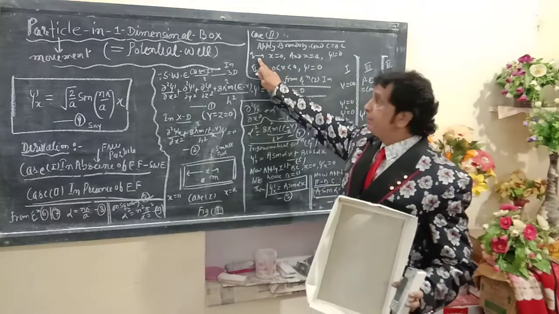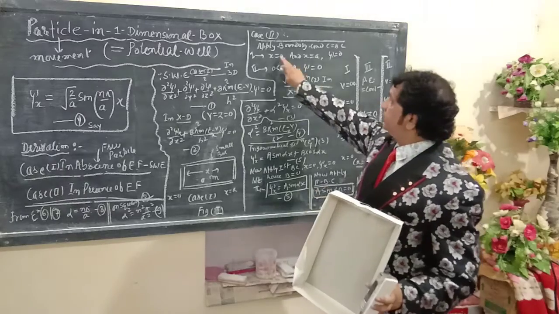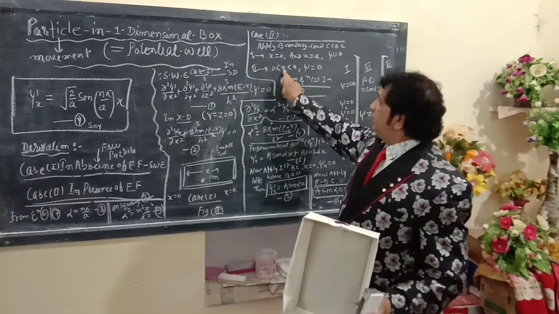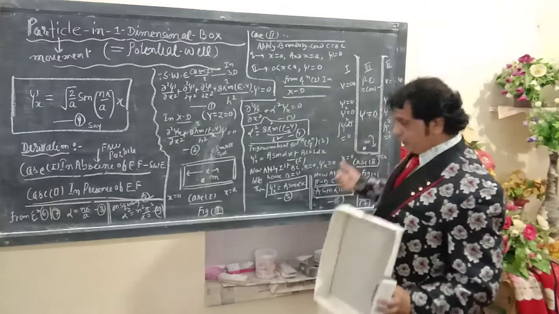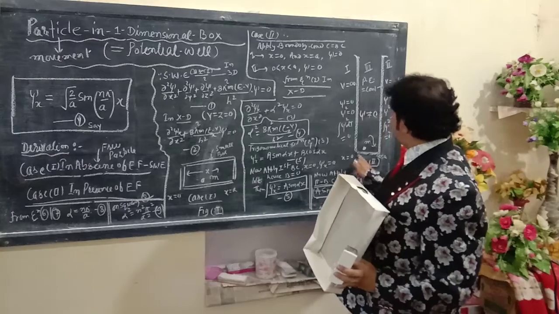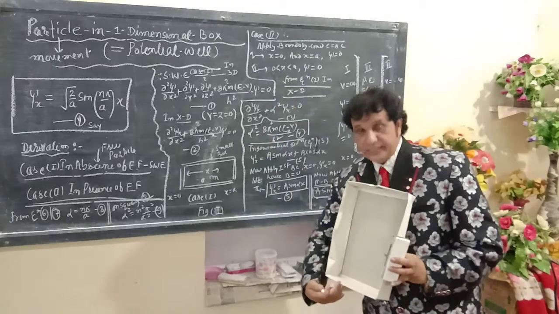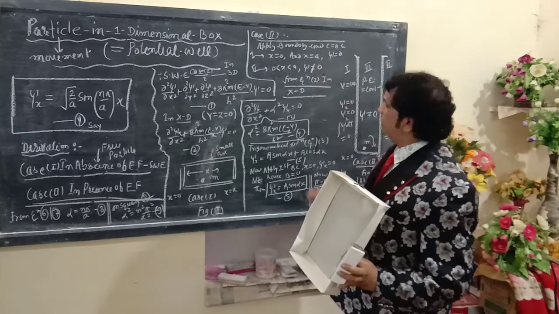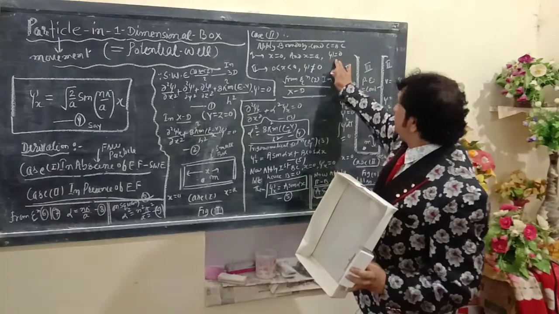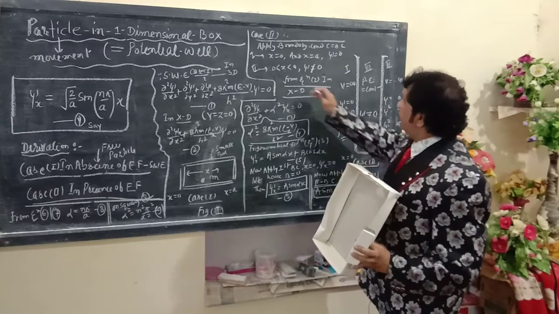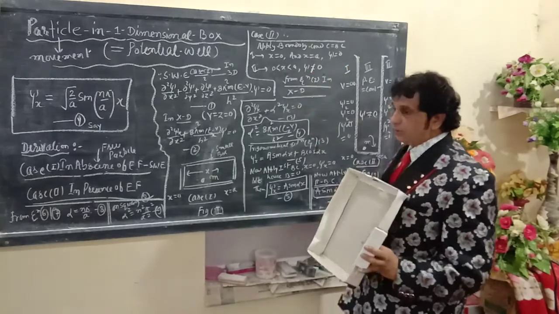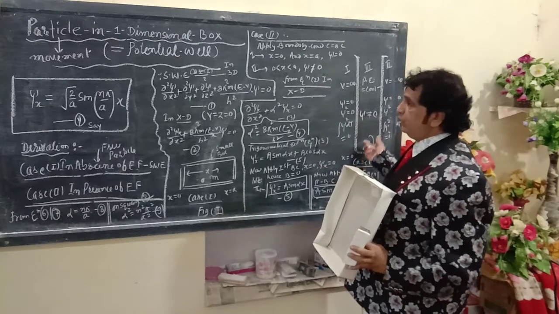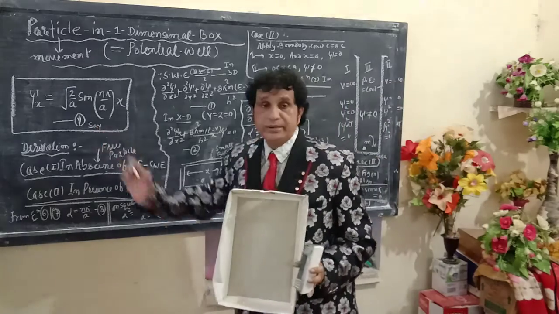First, I apply this to the potential system: at x = 0 and x = a, psi = 0. And second, for x greater than 0 and less than a, psi will not be equal to 0. Here psi is 0 at x = 0 and x = a, but for x between 0 and a, psi will not be equal to 0. Here this value will be calculated exactly.